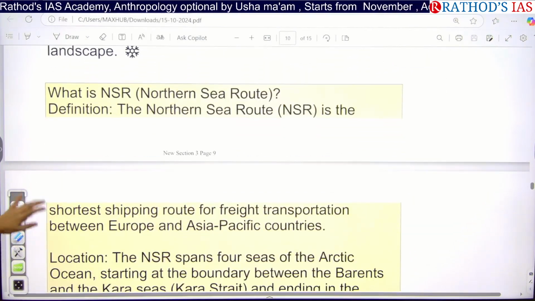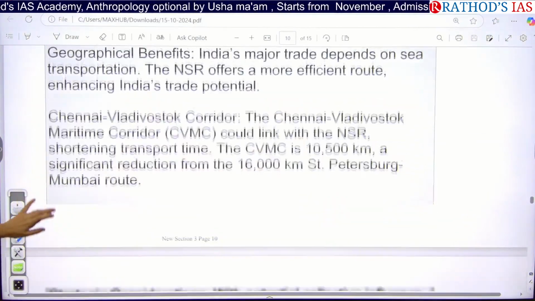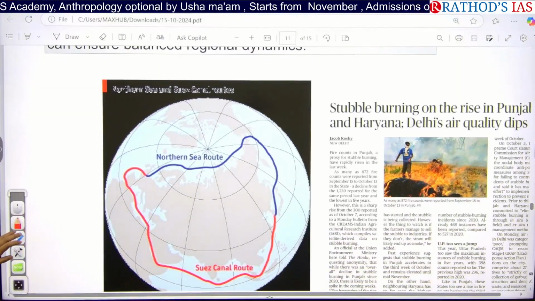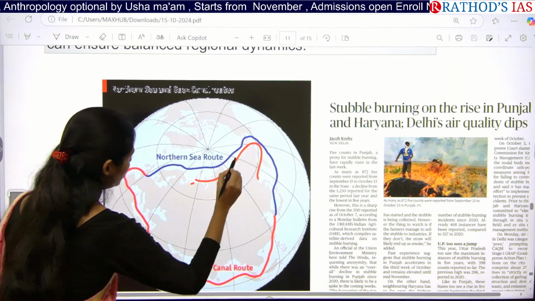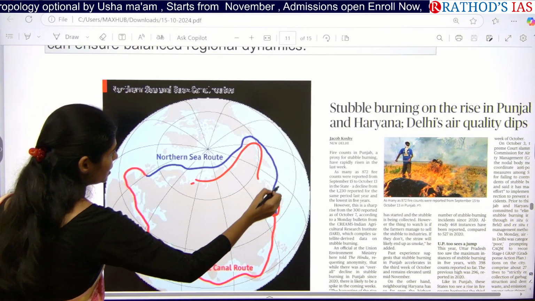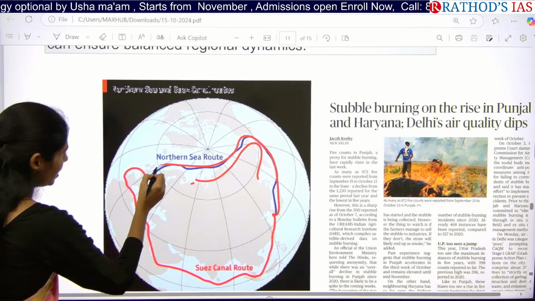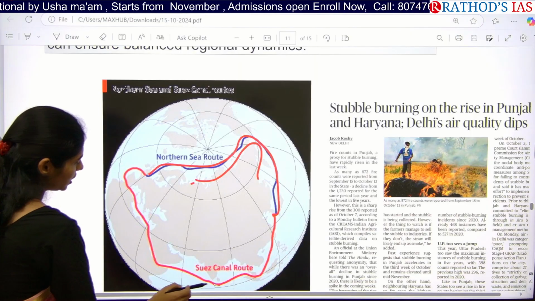I will show you where this Northern Sea Route is so that you can understand clearly. So here this part is Russia, right? Here we have this blue colored line, which is our Northern Sea Route. So now we are using this route.